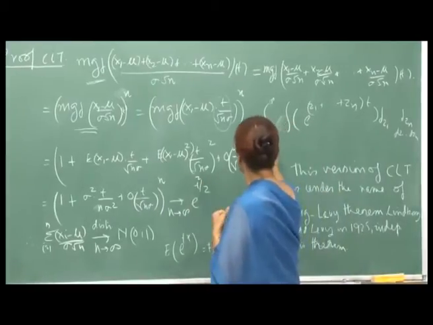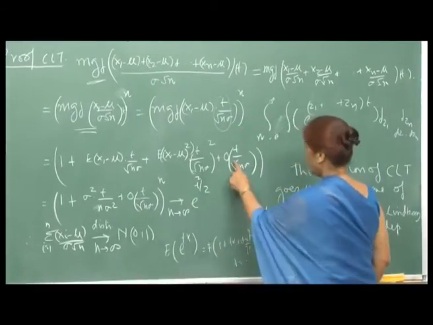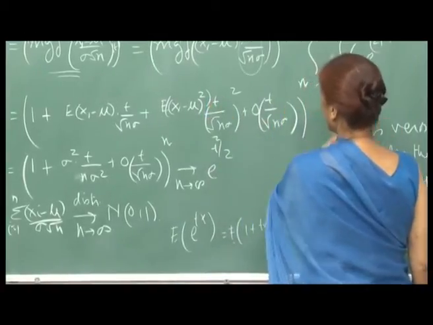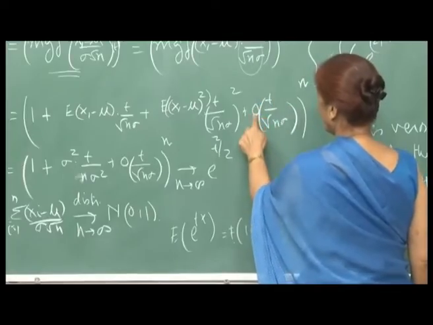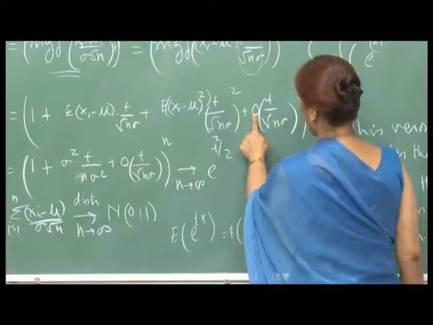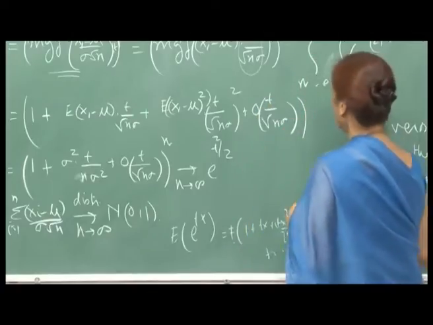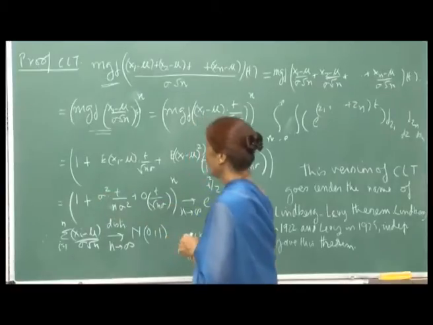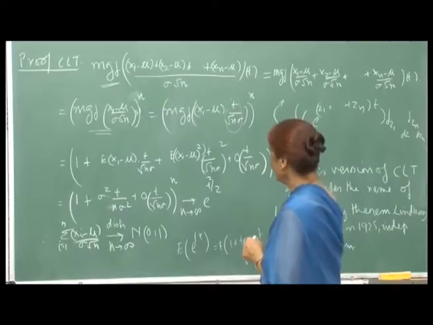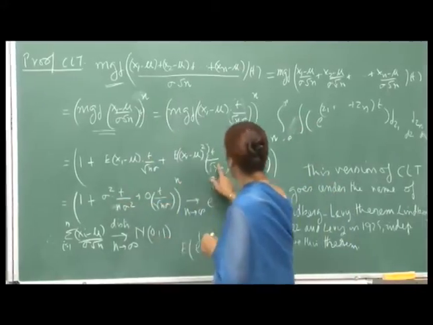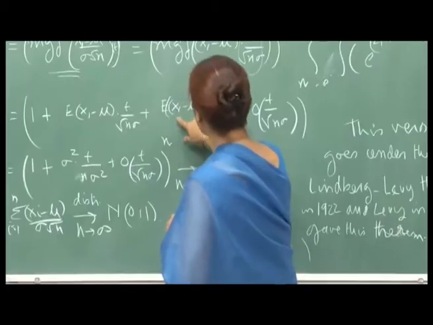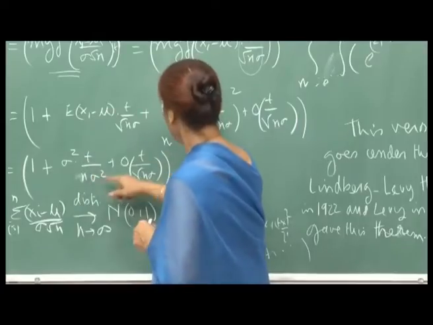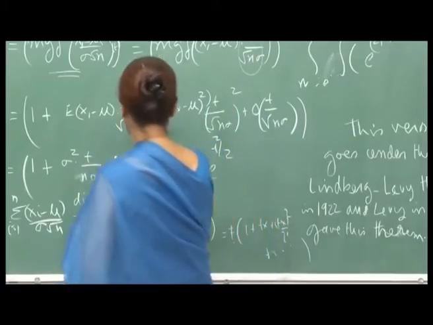So, this is what you have raised to n, and you see here I am not considering higher powers of t, because this is square, then it will be t cube, t 4 and so on. So, I am just writing this whole as higher order terms, powers of t, right. Then expectation of x1 minus mu is 0, because we have assumed that each x i has mean mu. So, this term is 0, and therefore, you will be left with this thing. And expectation of (x1 minus mu) whole square would be sigma square.